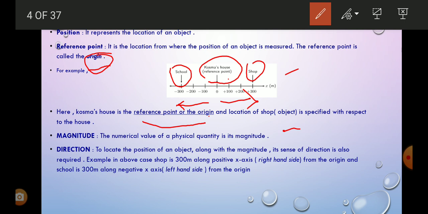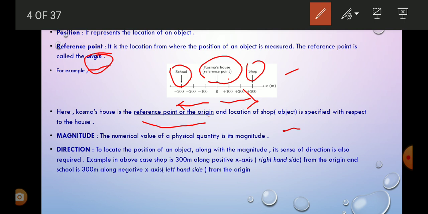We represent its magnitude, for example 10 meter, 100 meter. So this 10 or 100 indicates the magnitude of the physical quantity. 10 meter, 10 is the numerical value of the physical quantity, so it is called magnitude.